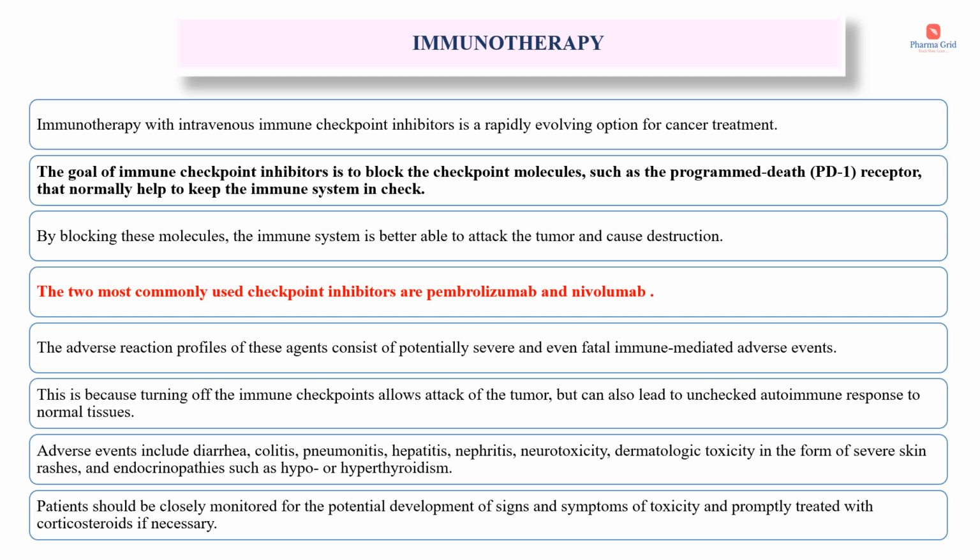And the next one is immunotherapy. So immunotherapy with intravenous immune checkpoint inhibitors is a rapidly evolving option for cancer treatment. The goal of immune checkpoint inhibitors is to block the checkpoint molecules such as the programmed death receptor that normally help to keep the immune system in check. So by blocking these checkpoint molecules, the immune system is better able to attack the tumor and cause destruction. The two most commonly used checkpoint inhibitors are pembrolizumab and nivolumab.